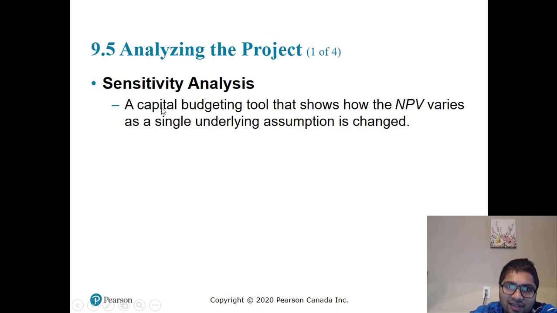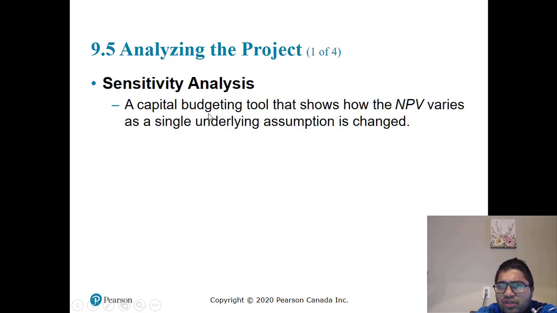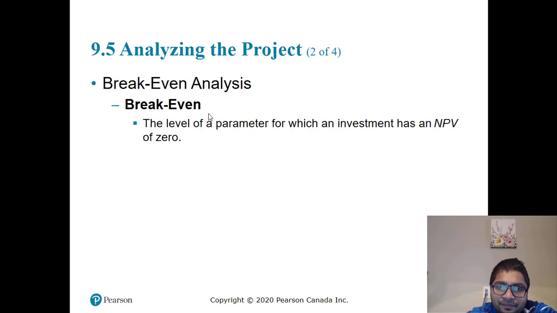Sensitivity analysis, a capital budgeting tool that shows how the NPV varies as a single assumption is changed. So you can do a sensitivity analysis. We have made a lot of assumptions. We have taken the rate as 10%. You may change that rate. We have taken assumptions of increase in working capital. You can change those assumptions, right? So a lot of things can be changed. So you can look at what is the impact on NPV because of these changes.